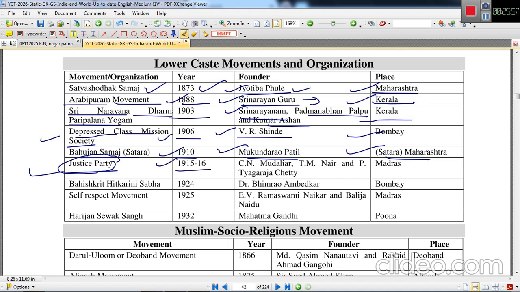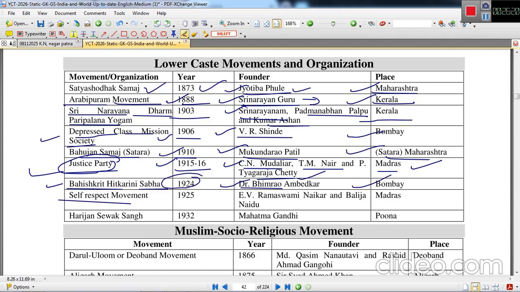This was established in 1915-16. C.N. Mudaliar, T.M. Nair, and P. Tyagarajan Chetty were involved in the foundation of this party. This was established in Madras. Then Bahishkrit Hitkarini Sabha. This was founded by Ambedkar Saheb in 1924 in Bombay.